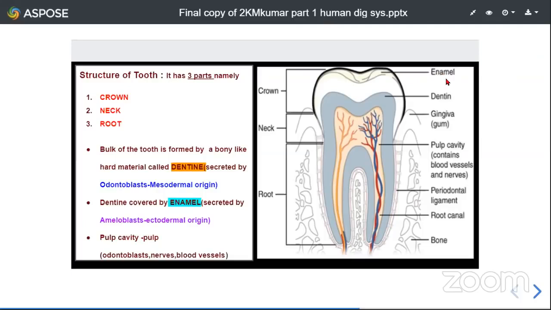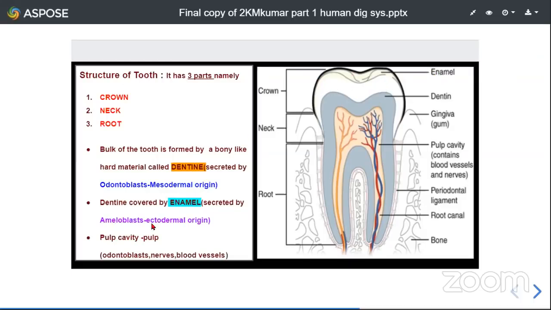Enamel is supposed to be the hardest substance of the human body. Do remember this point, students. This may be asked in the examination also, very important. Enamel is the hardest substance in the human body. This enamel covers the dentine portion of each tooth.